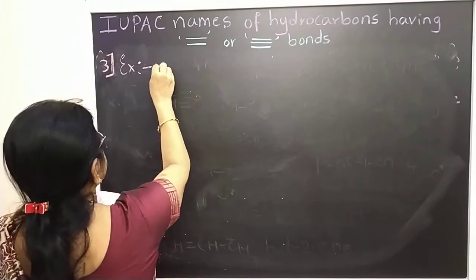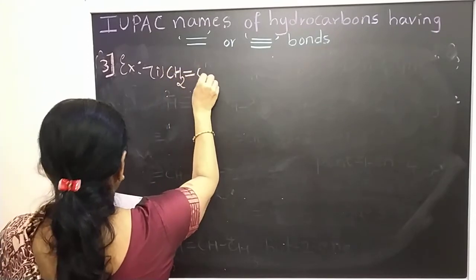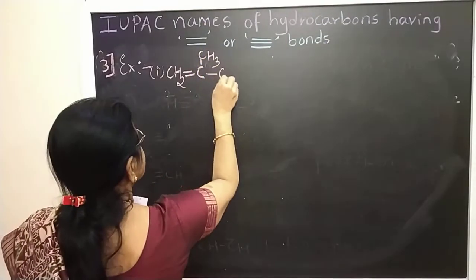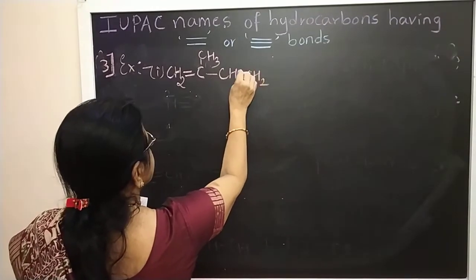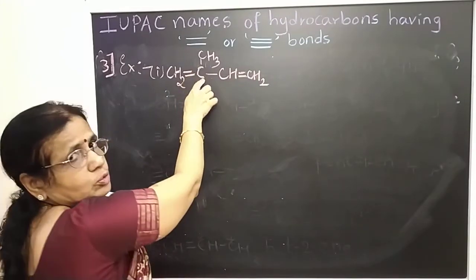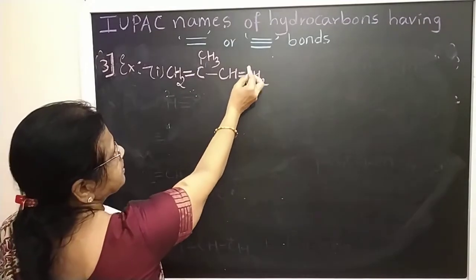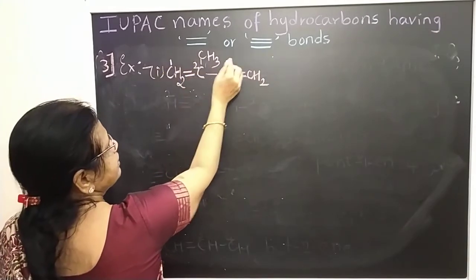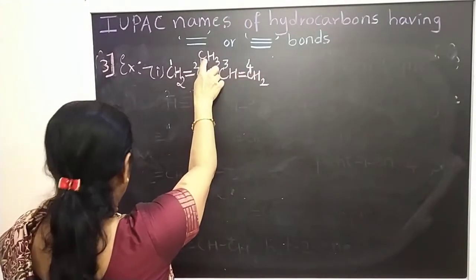So first one: CH2 double bond C, then CH3, then double bond CH2. Yes, you can observe there are 2 double bonds here, but the double bond along with the substituent group, the methyl group, is on the left side. So I will give the number from this side. If I give it from the other side, 1, 2, there is no group. If there is a group, I will give the number from this side, 1, 2, 3, 4. Okay, so this will be 2-methyl.